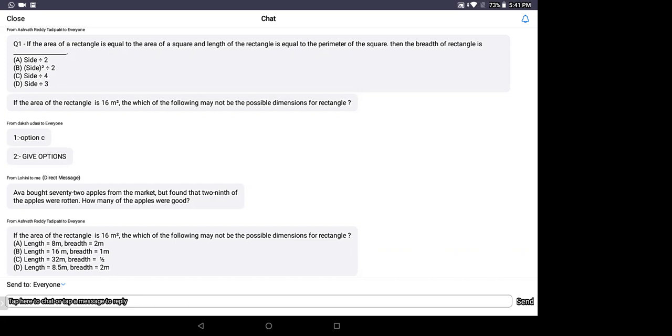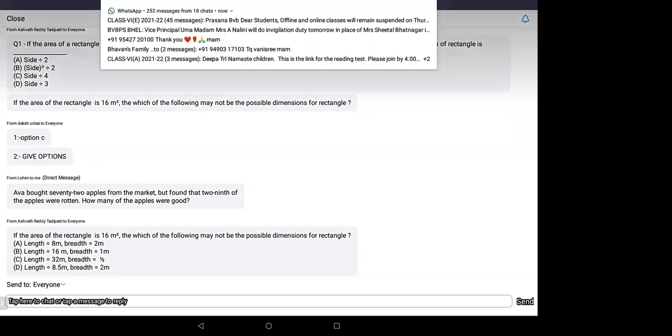If the area of a rectangle is equal to the area of a square, and the length of the rectangle is equal to the perimeter of the square, then the breadth of the rectangle is how much?